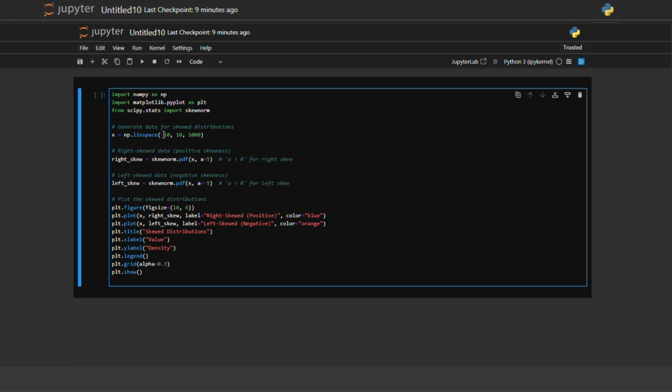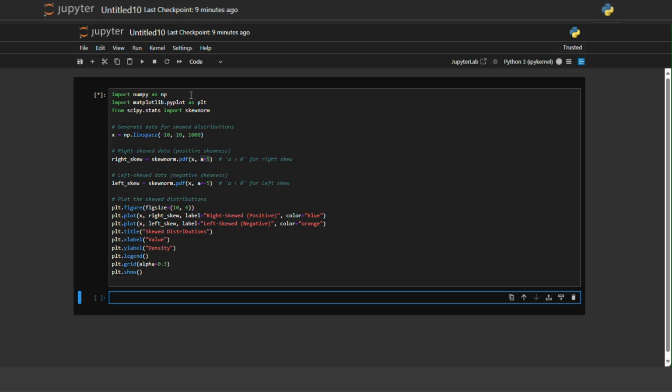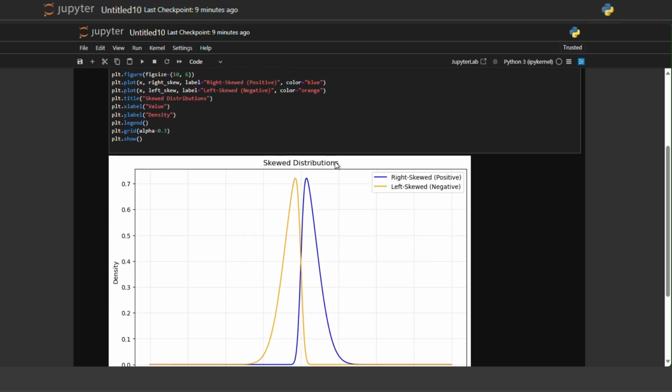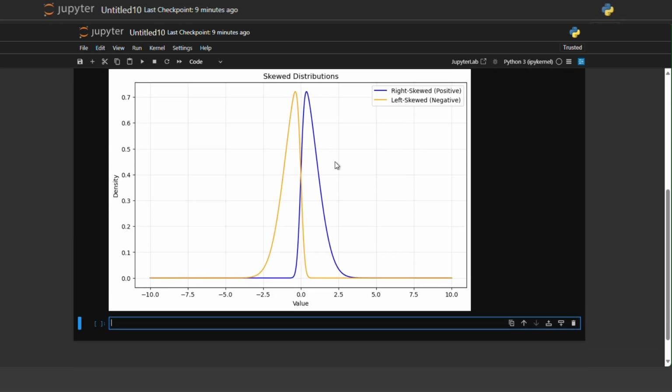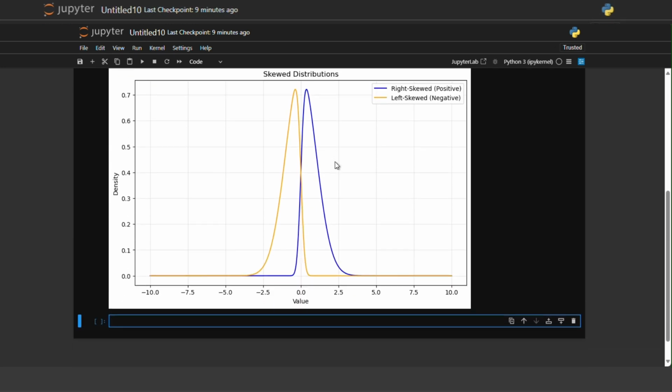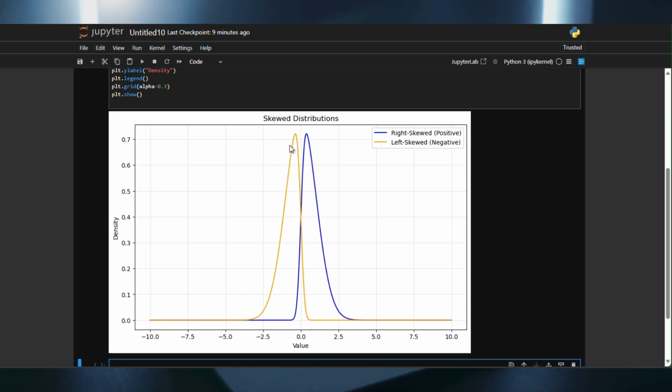A skewed distribution is a probability distribution where the data is not symmetrical around the mean. In Python, we use skewnorm from scipy.stats to create a skewed distribution. The value of a determines the skewness. For positive a, the curve will be right skewed. For negative a, the curve will be left skewed, and when it is 0, it will be a symmetric normal distribution. The Matplotlib plot function plots the right and left skewed distributions with blue and orange colors respectively.